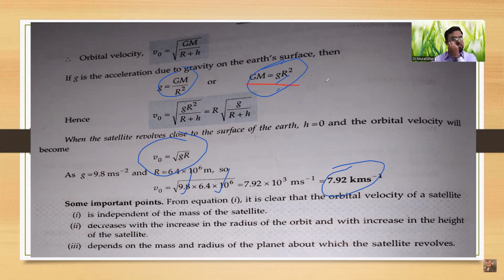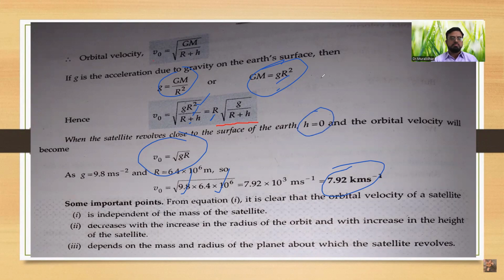Now put the value of GM in the previous equation, that is, the equation of orbital velocity. After putting this value, we get the new equation for the orbital velocity: V0 is equal to under root of small g R square divided by R plus h. On rearranging the terms, R comes outside: R into under root of g divided by R plus h. So this is another relation for orbital velocity in terms of acceleration due to gravity on the Earth's surface.